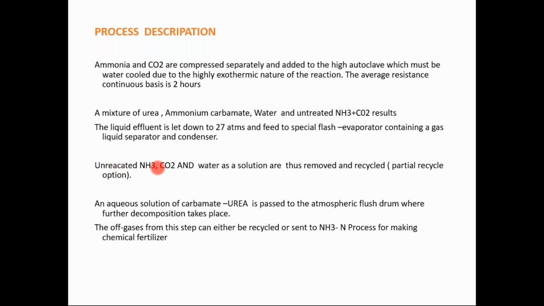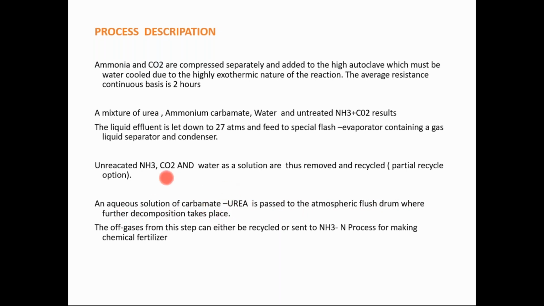So unreacted NH3, CO2 and water as a solution are thus removed and can be used for recycling purposes. An aqueous solution of carbamate and urea is passed to the atmospheric flash drum where further decomposition takes place.